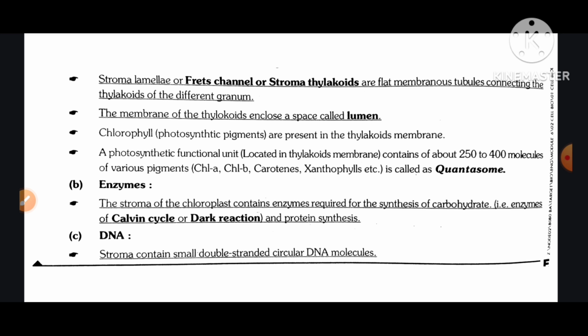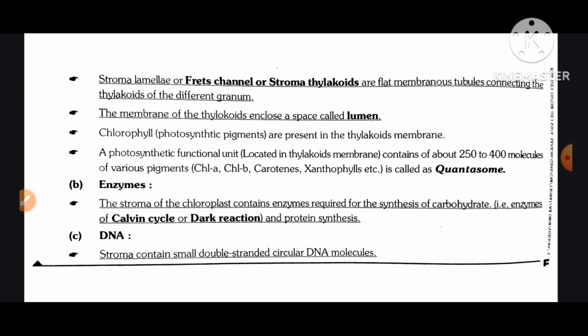Chlorophyll and photosynthetic pigments are present in the thylakoid membrane. A photosynthetic functional unit located in the thylakoid membrane consists of about 250 to 400 molecules of various pigments: chlorophyll A, chlorophyll B, carotenes, xanthophyll, etc. It is called quantasome.